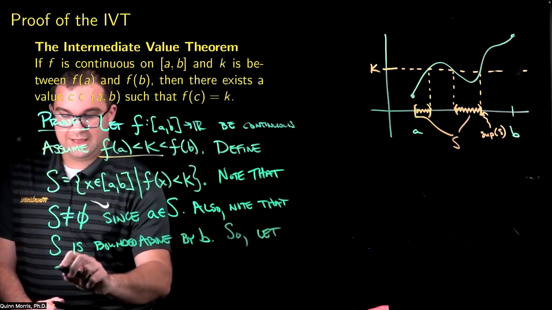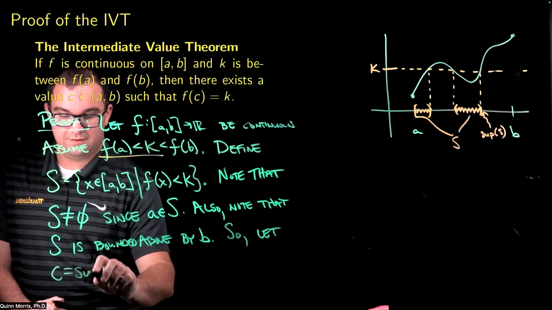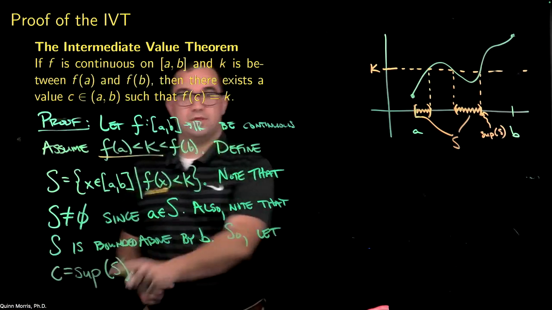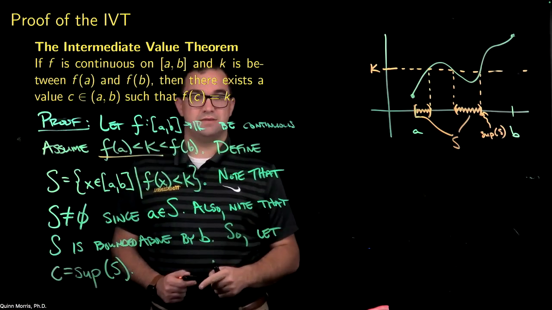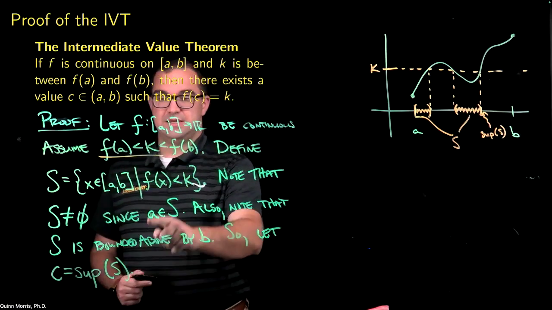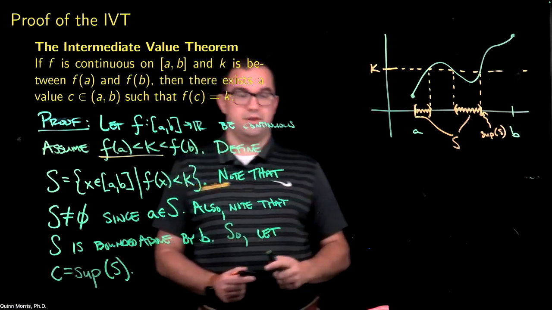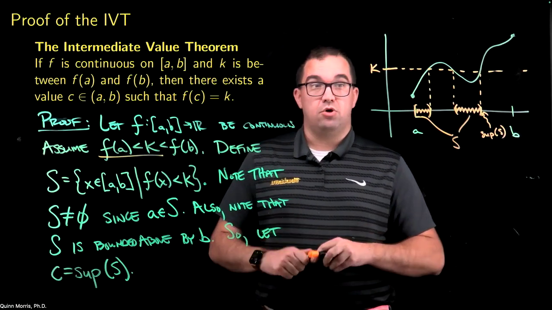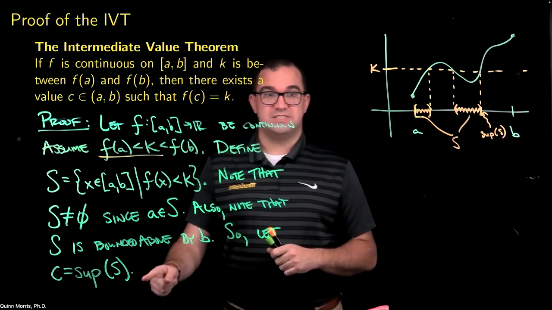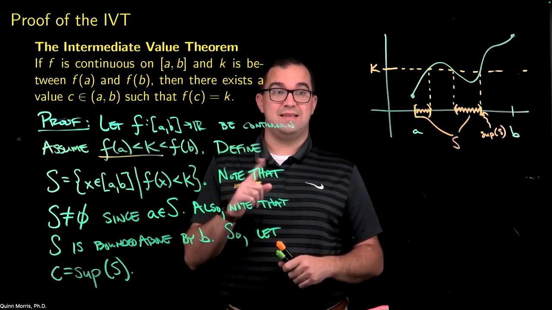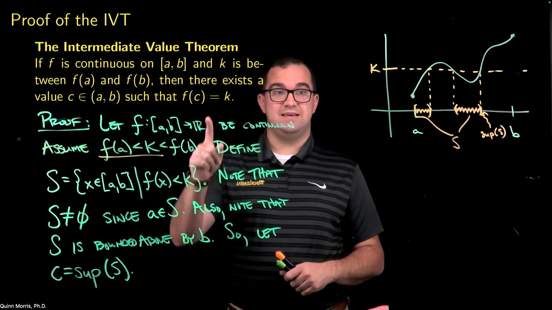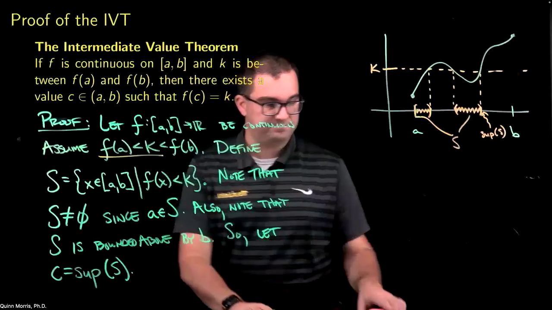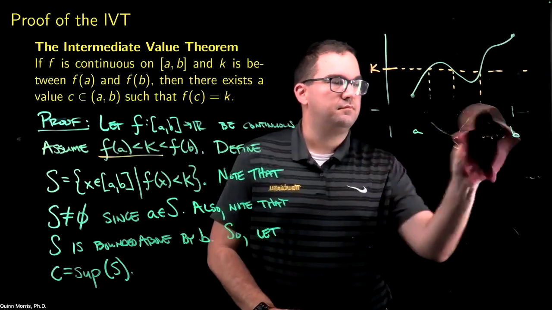So I'm going to define C to be the supremum of S. And now I know that the supremum of S exists because S is a non-empty subset of real numbers that's bounded above. Okay? So we've now shown that there's some number C and that this thing definitely exists. Now I need to show that this C satisfies this condition, f of C is equal to K. All right.